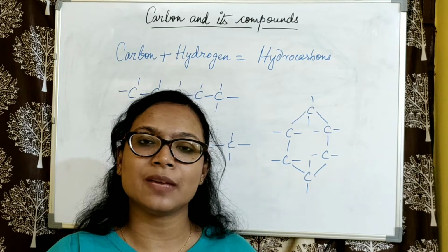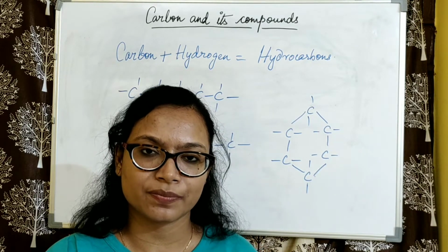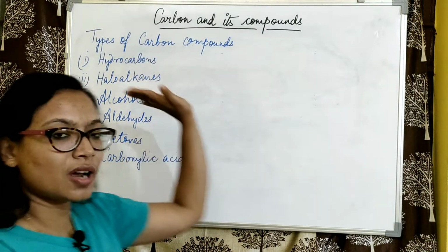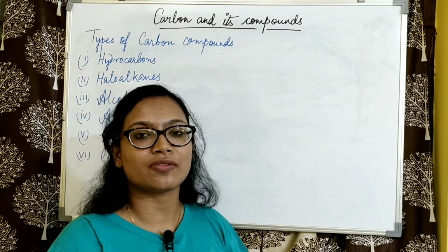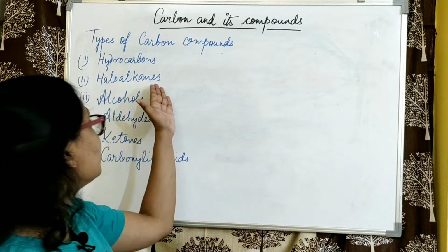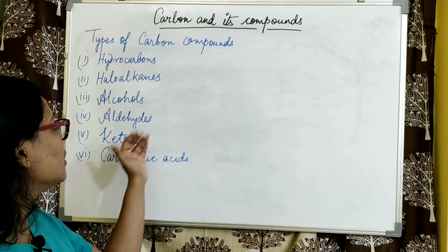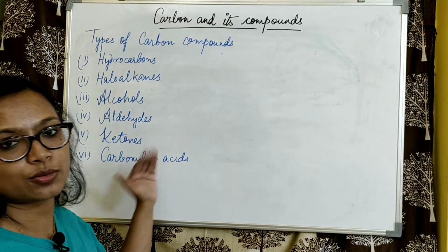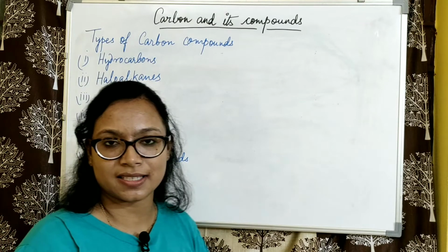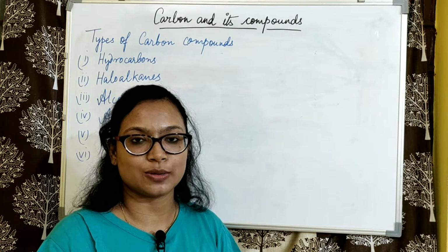Now coming to the types of carbon compounds that are there. First we have hydrocarbons, that is the compounds of hydrogen and carbon, which we will be focusing on. Then we have the haloalkanes. Here we have the alcohols, aldehydes, ketones and carboxylic acids. Now coming over to hydrocarbons particularly.